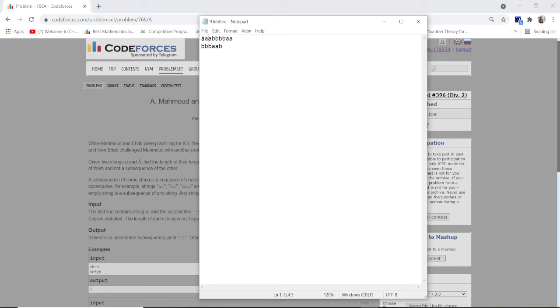Now at first, if we take these two as a substring, the length of this substring is 2, but we cannot take this substring because it is also available in this string as a substring, right? And if I take these 3 as a substring, we cannot take them because here we have this substring also present, so we cannot take those substrings which appear in the other string. I hope you guys get the point. Now if I take b here, b is also a substring of this string, right? Here I can find it. I hope you guys know about the substring.